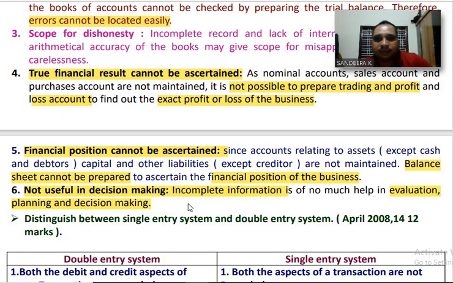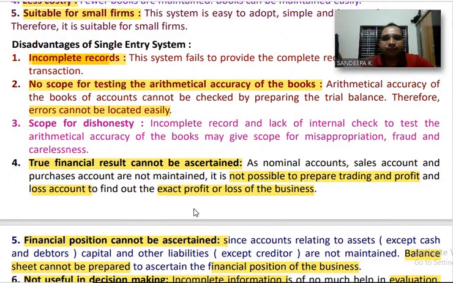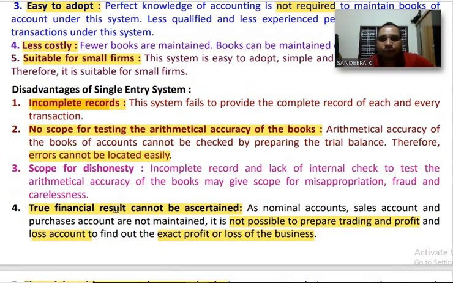These are some information relating to disadvantages of single entry system. If you analyze the disadvantages of a single entry system, you can come to the conclusion that single entry system is an incomplete record of accounting.